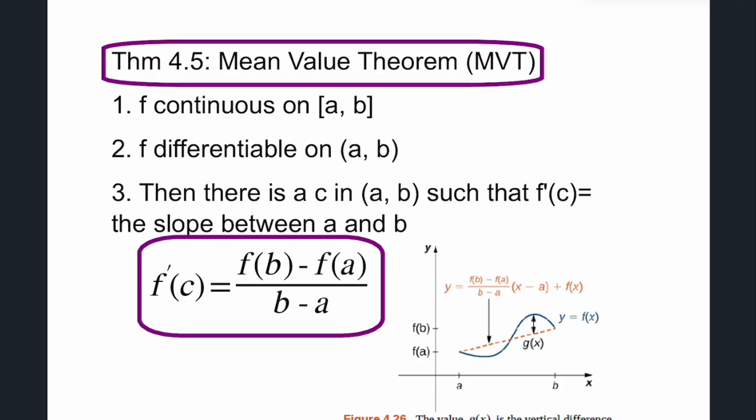So let's look at our picture for a moment. So here are our 2 endpoints. The slope between those 2 endpoints is just y2 minus y1 over x2 minus x1. That's just a slope formula. So we have the slope of this line, and all they're saying is that somewhere along that curve, see how the slope of the tangent matches. That's all that's saying, okay? Somewhere along the curve, there is a spot where the slope of the tangent matches the slope of the line that connects those 2 points.